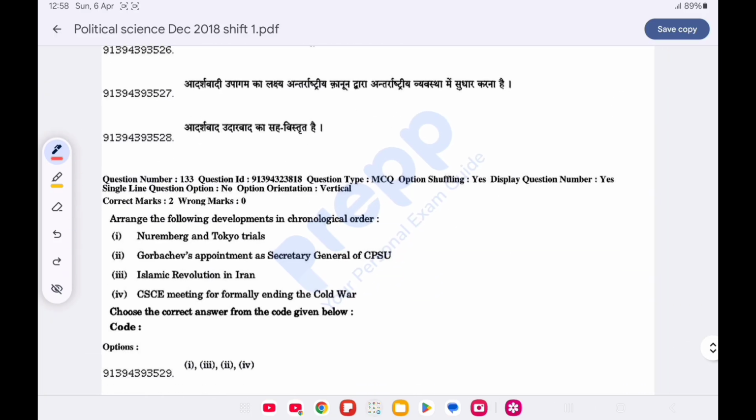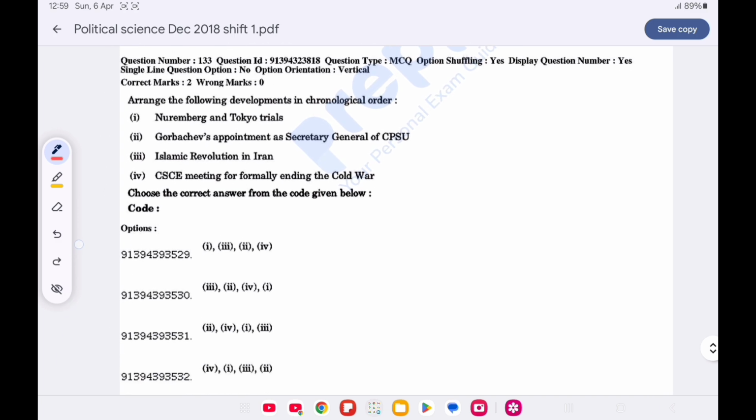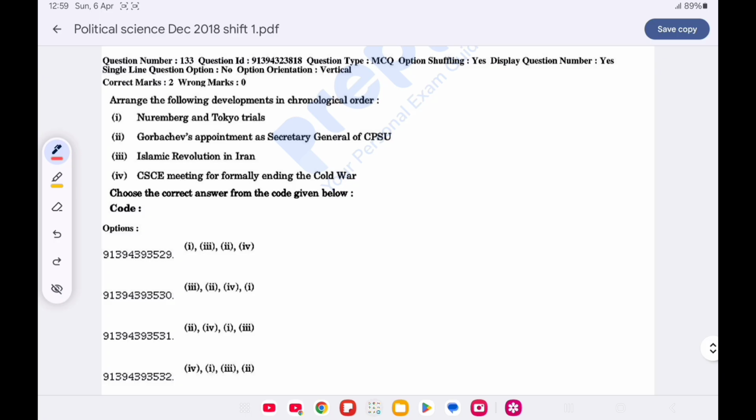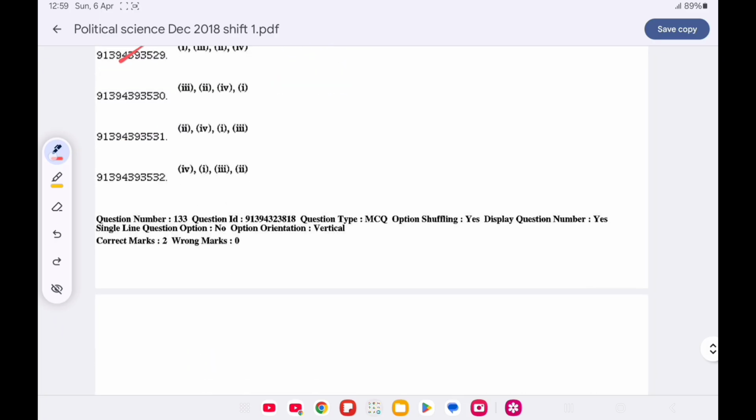Now question number 133. Arrange the following developments in the chronological order and choose the correct option from the code given below. Option A is correct. First is the Nuremberg and Tokyo trials, then the Islamic Revolution in Iran, and then Gorbachev's appointment as the Secretary General of the CPSU, and the last is a CSCE meeting for formally ending the Cold War.